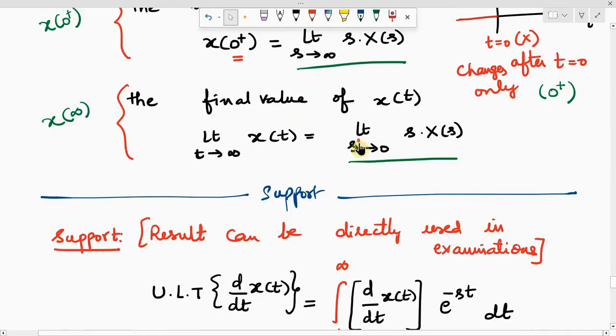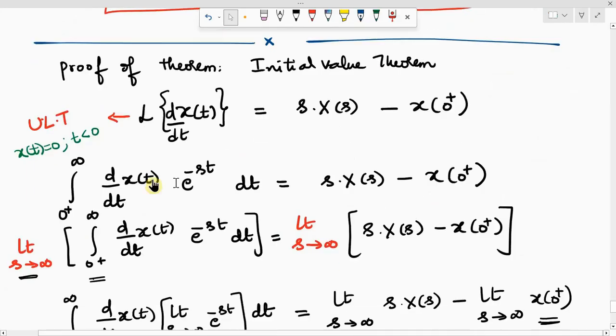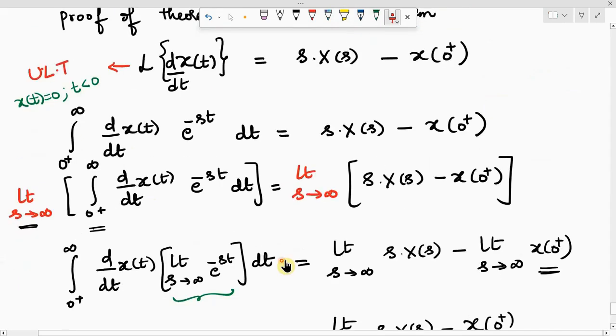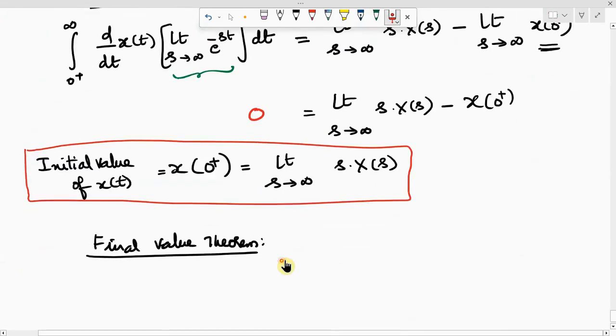Limit s tends to 0. Now do the same. Whatever I did for the initial value theorem, do the same, but we have to apply the limit not s tends to infinity, but s tends to 0 on both sides. Can you do it now? Yes, sir. Please try on your end. I also do in parallel.